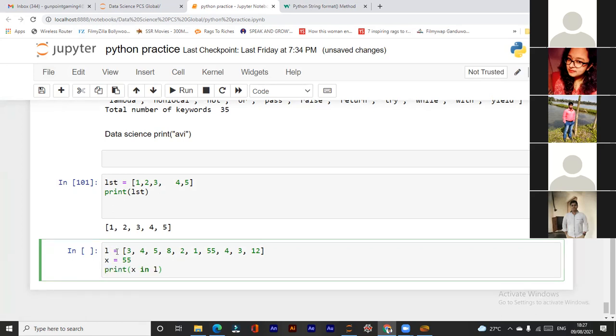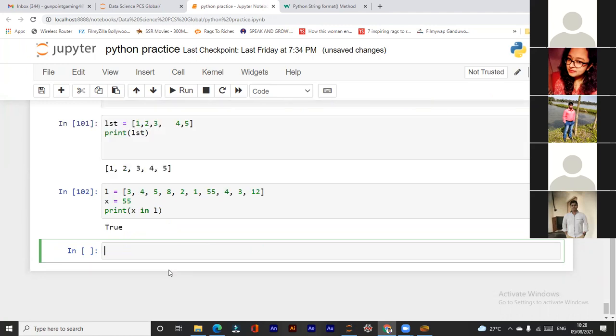See, the list has values 3, 4, 5, 8, 2, 1. 55 is also there in this list. And I am writing X is equal to 55, right? And here, what I am checking is X in L. L is nothing but the name of the list. I want to check whether 55 is present in this list or not. So I am writing print X in L.